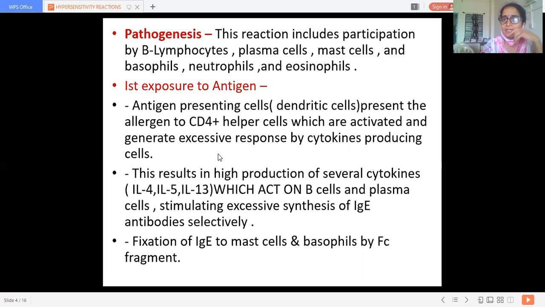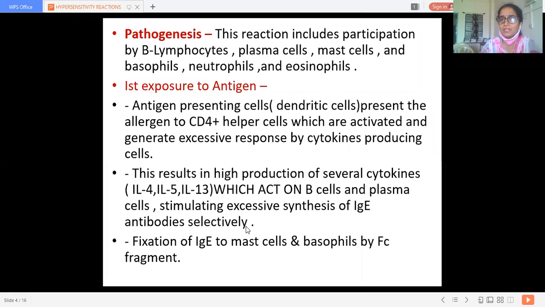So what happens first? The antigen presenting cells expose the allergen to the CD4 plus helper cells, which get activated and stimulate the cytokine producing cells, and as a result there is high production of several cytokines: interleukin 4, interleukin 5, interleukin 13, which take part in this reaction. These cytokines act on the B cells and plasma cells, stimulating the excessive synthesis of IgE antibodies.